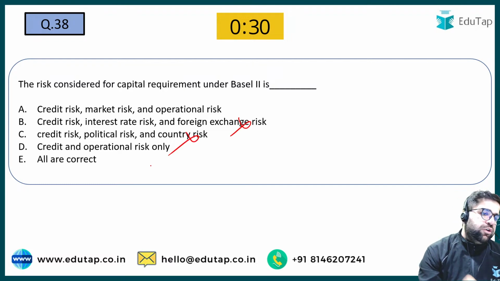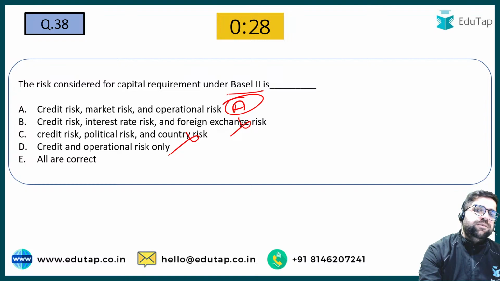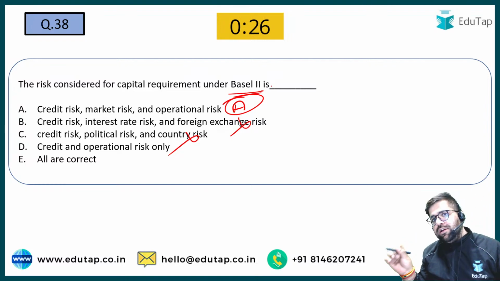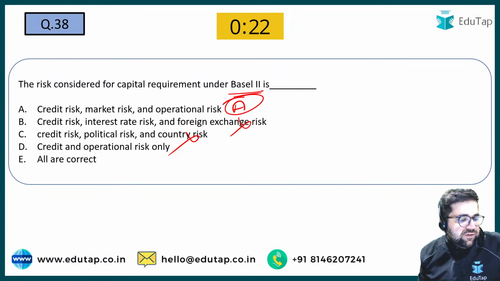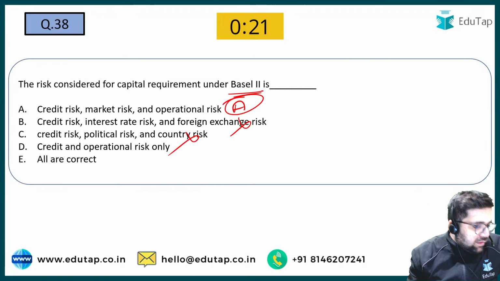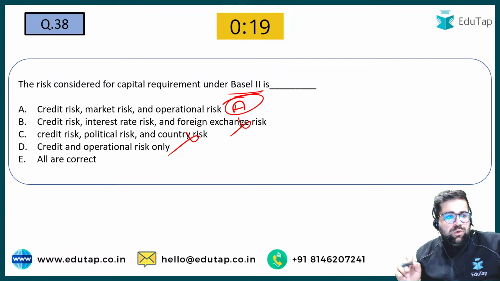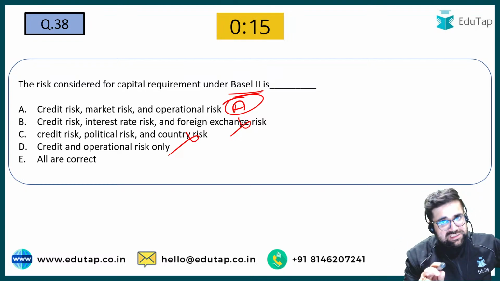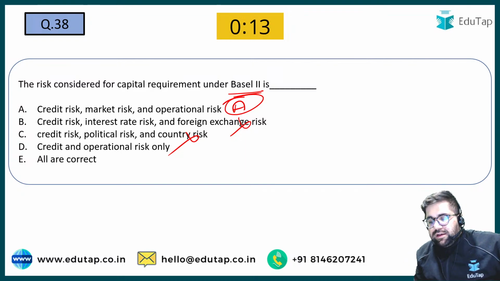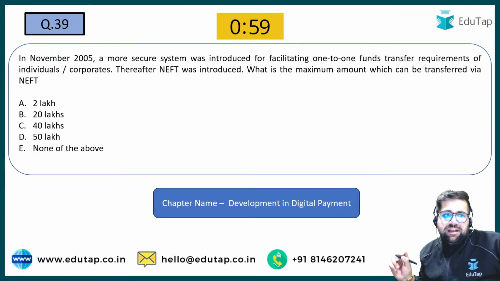Credit and operation, no. The answer will be option number A, because in Basel II we were using operational, we were using credit, and we were also using market. So the answer will be option number A. No. Parinita, the answer will be A, credit, market and operational. Okay. Chaliye, now let's move forward to question number 39.